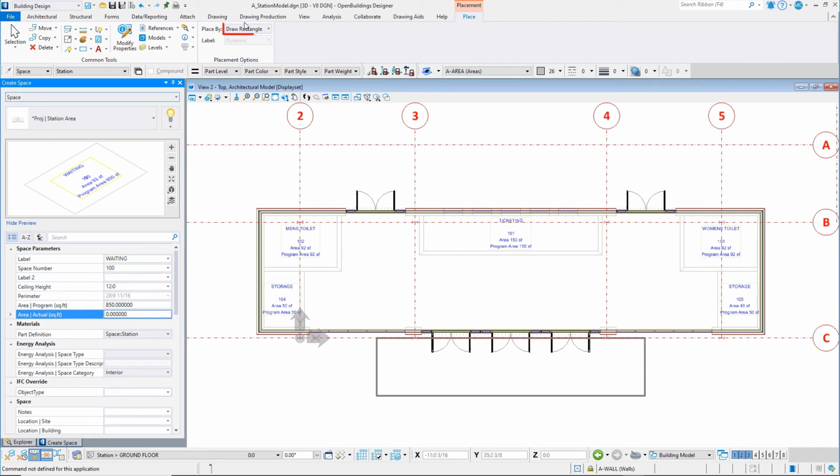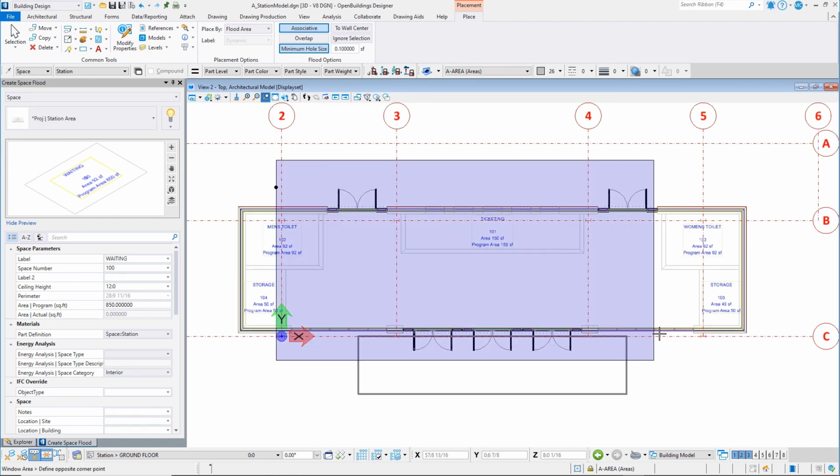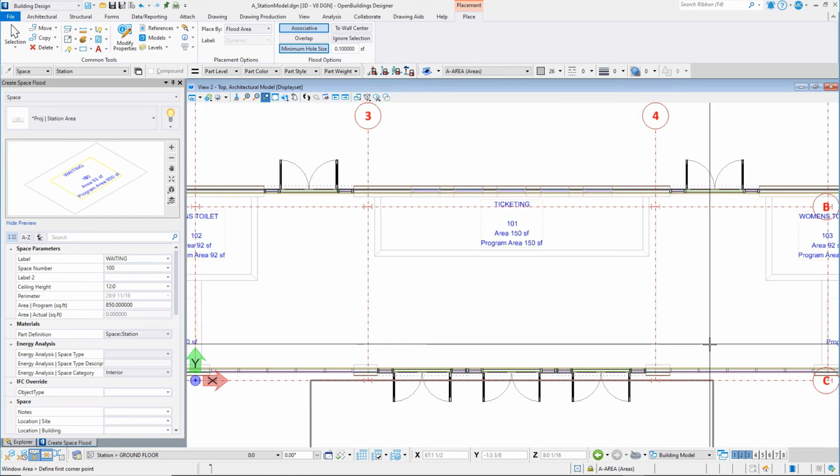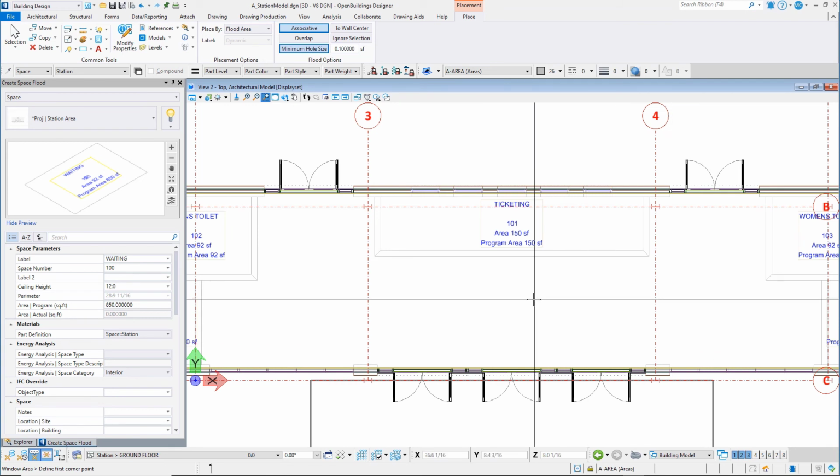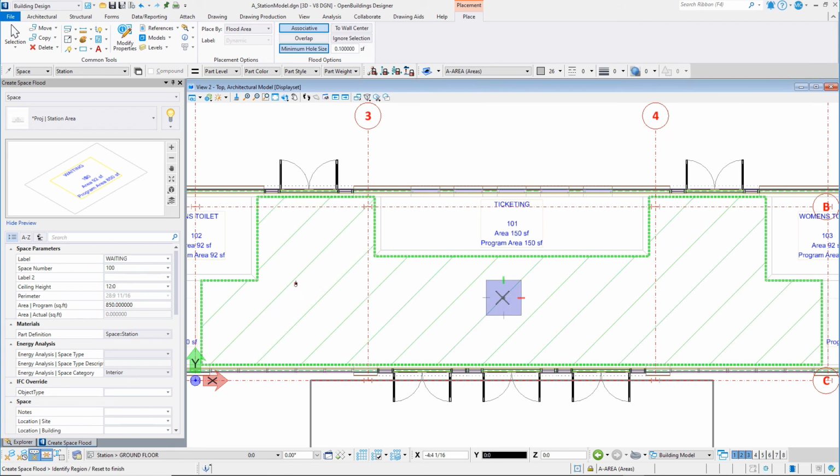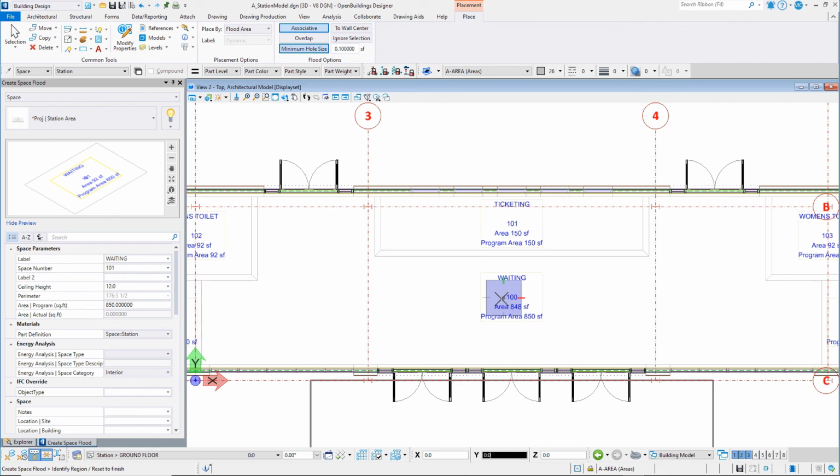On the placement ribbon, set the Place By method to Flood Area. Toggle on Associative. Make sure the entire area to be flooded is within the view window. Data point within the space, data point again to accept.